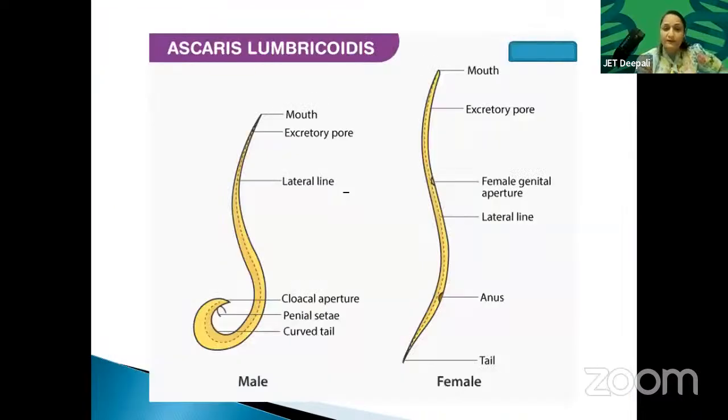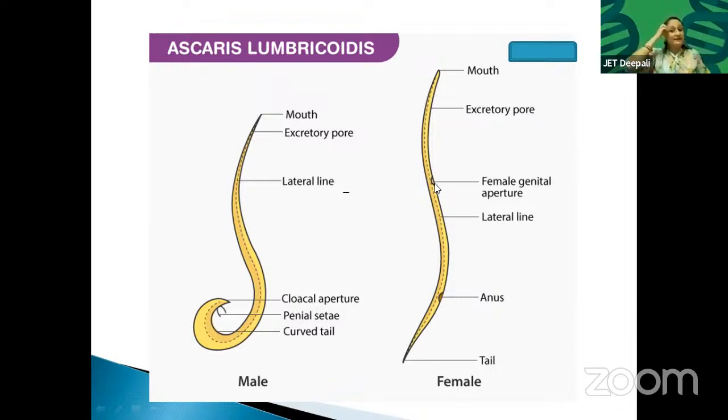Okay. Ascaris lumbricoides. See, this is the mouth. This is the cloacal aperture. What is the cloacal aperture? The aperture where they transfer the sperm to the female. Okay, this is the cloacal aperture. These are the penial setae. This is the curved tail. See, their tail is always curved. See, males are small and females are a little bit longer. This is the tail, this is the anus. Okay, from there they excrete, and there is the female genital aperture.